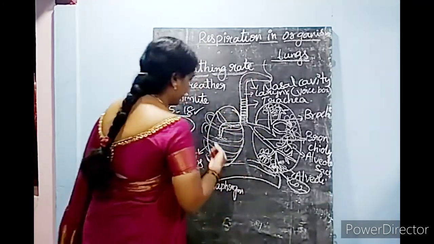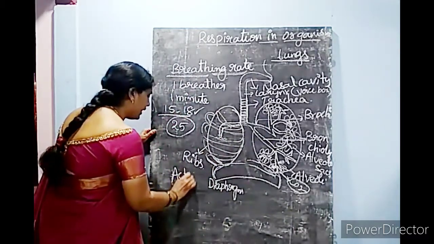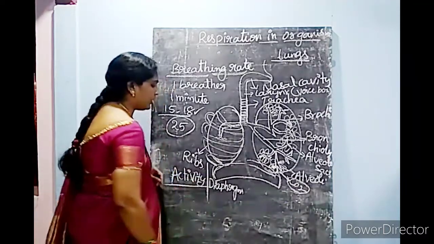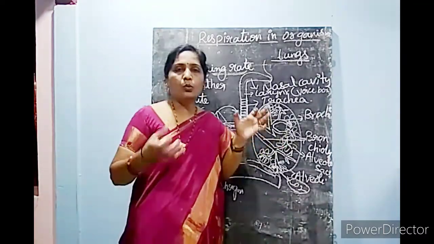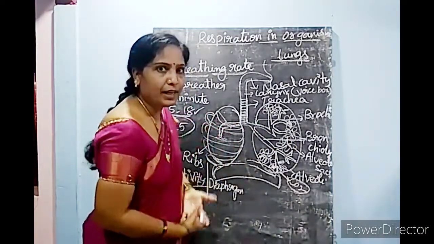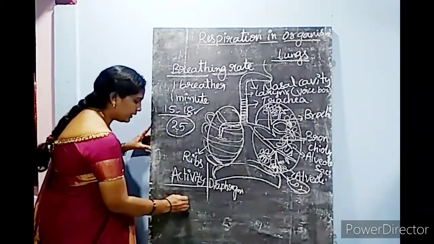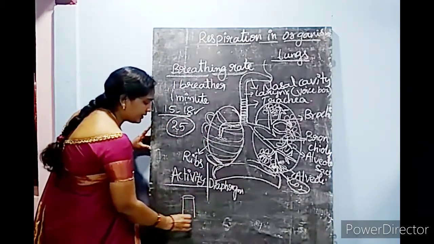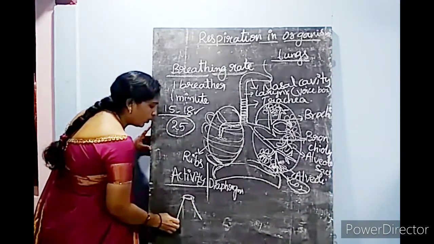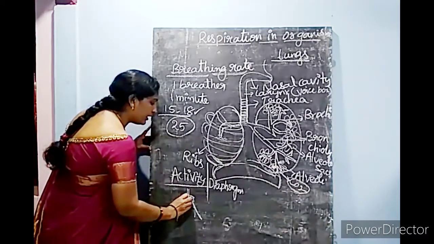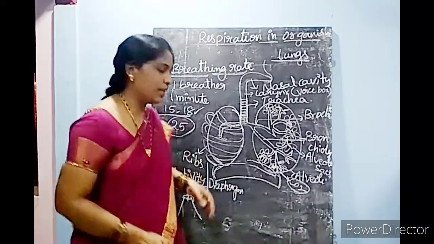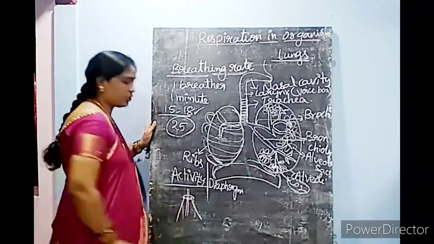An easy way to understand this is an activity given in your NCERT textbook. When you do this activity, you will clearly understand what are the different parts present in our respiratory system. To do this activity, you need a plastic cup or a plastic glass. You take it and make a hole in the bottom of the glass and insert one straw.